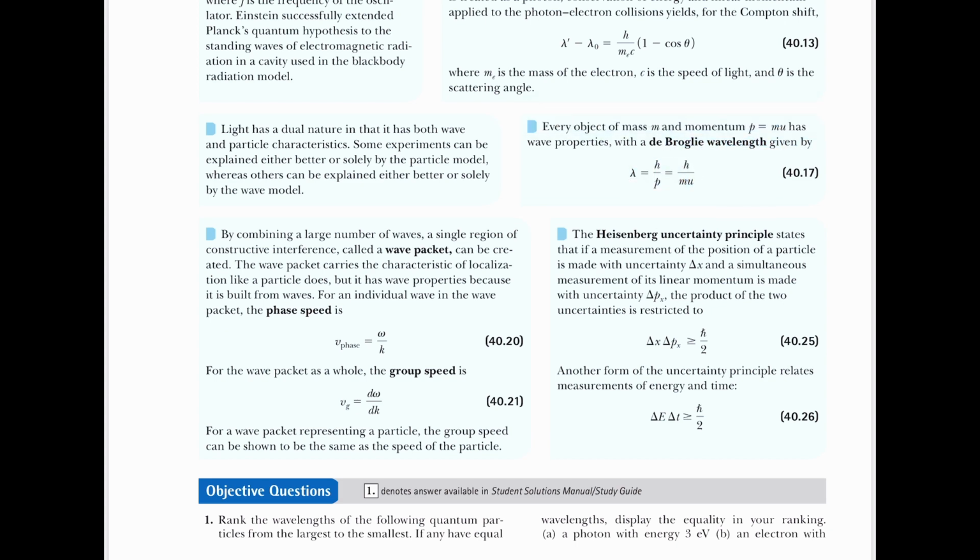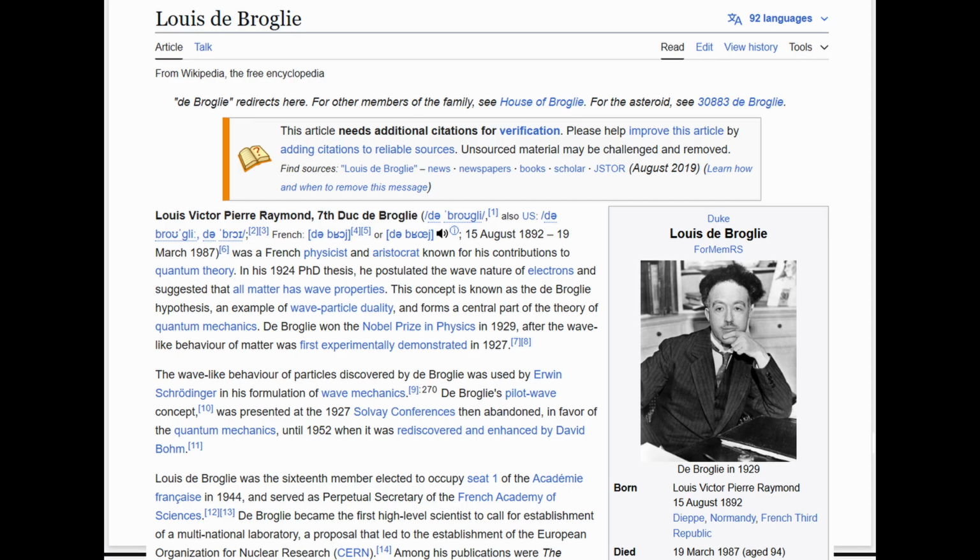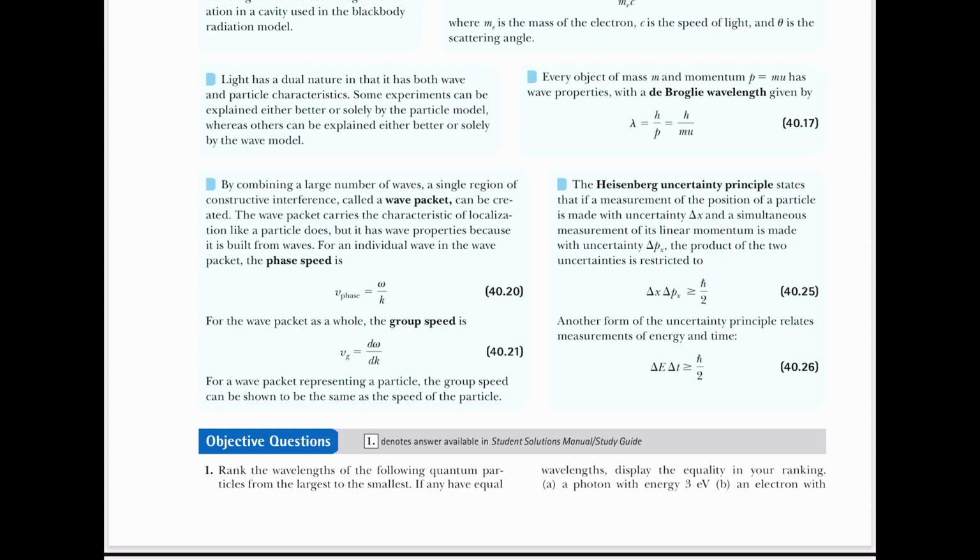I remember de Broglie. I've heard that guy's name quite a few times. So interesting to search up the history of de Broglie. What did he do? You know, what are his theories, whatever.